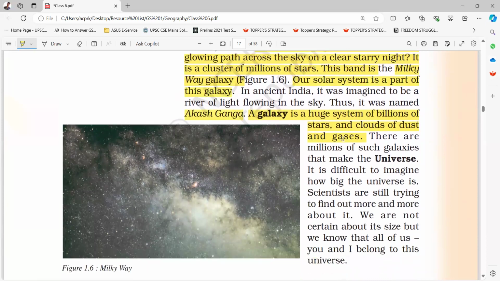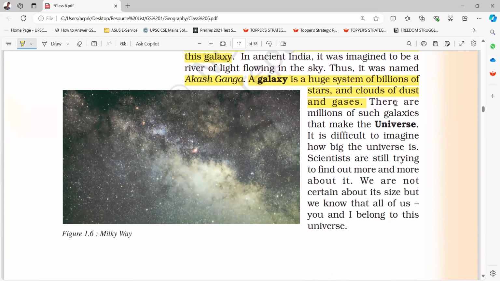A galaxy is a huge system of billions of stars and clouds of dust and gases. There are millions of such galaxies that make the universe. It is difficult to imagine how big the universe is. Scientists are still trying to find out more and more about it. We are not certain about its size, but we know that all of us, you and I, belong to this universe. Figure 1.6 shows the Milky Way.